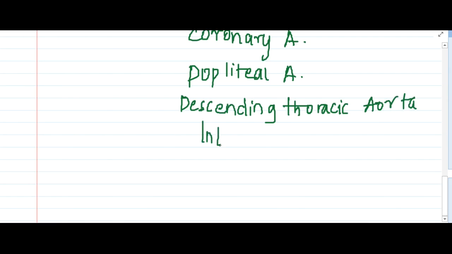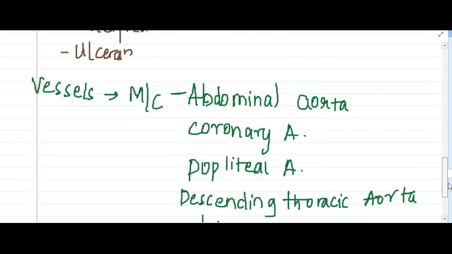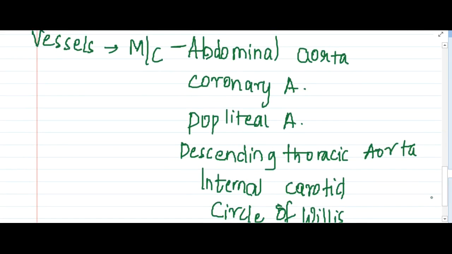Then in the brain, the internal carotid artery is involved in atherosclerosis. This is actually very prone to leading to strokes in our body, and any part of the circle of Willis may also be associated with atherosclerosis. So all these are the different vessels which are associated with atherosclerosis.